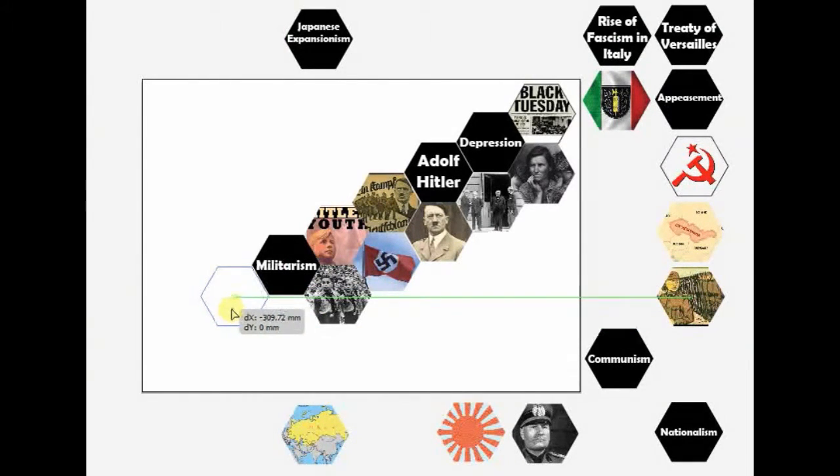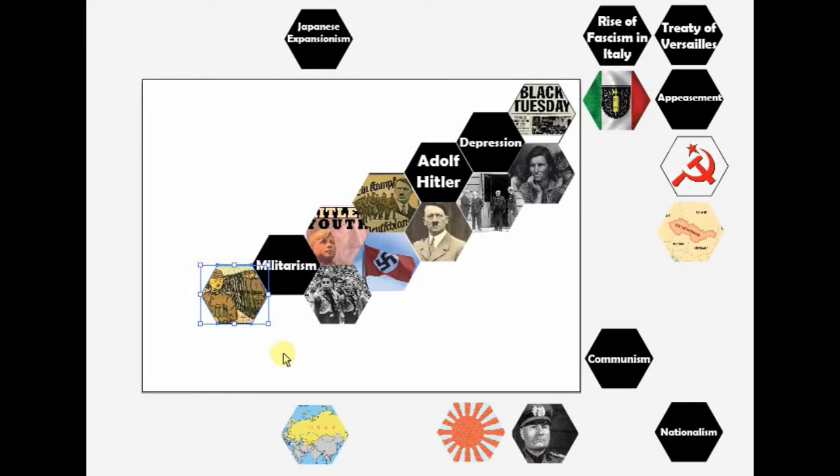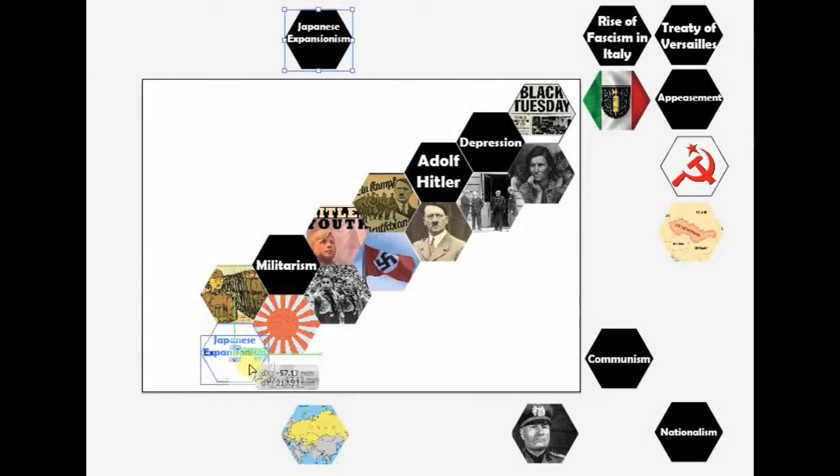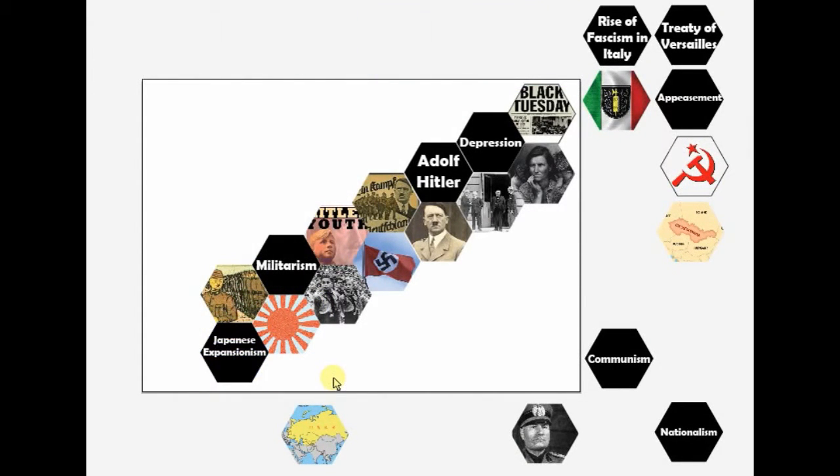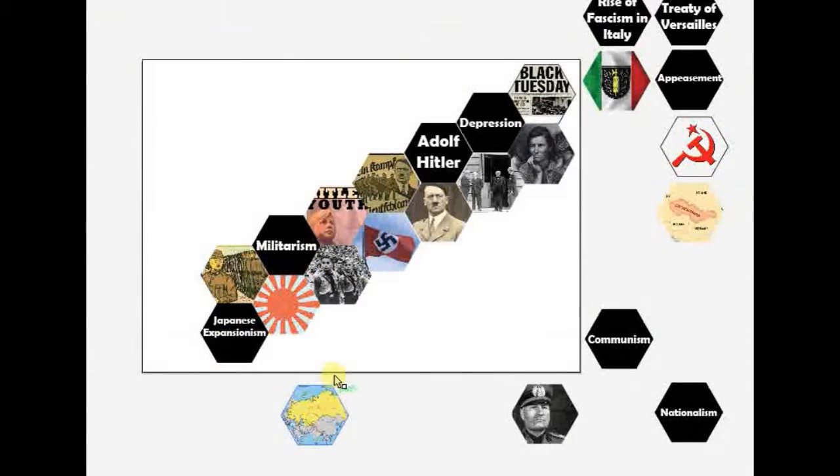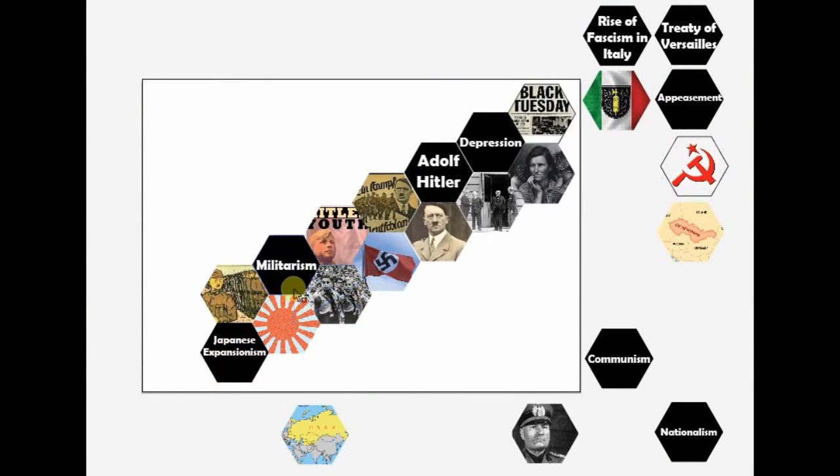Now, there is another example of militarism here in our hexagons, and that is the Japanese. They were expanding their army at the same time as well, so we can put them there. There's the flag, the Japanese rising sun flag, and this was Japanese expansion. They were looking to expand their borders.